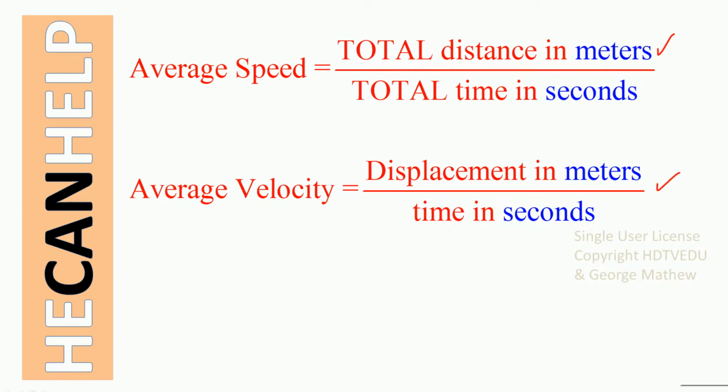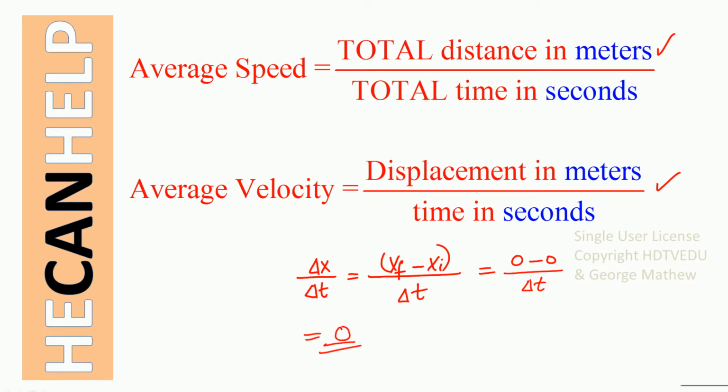Average velocity is very simple. It's x final minus x initial. It is the change in position, delta x, over delta t. Change in position along the x divided by delta t. But we don't change the position. We start at Cincinnati and come back to Cincinnati. So 0 minus 0 divided by delta t. So your average velocity is 0. No displacement. Your initial position and the final positions are exactly the same. No change. So average velocity, you expect it to be 0.